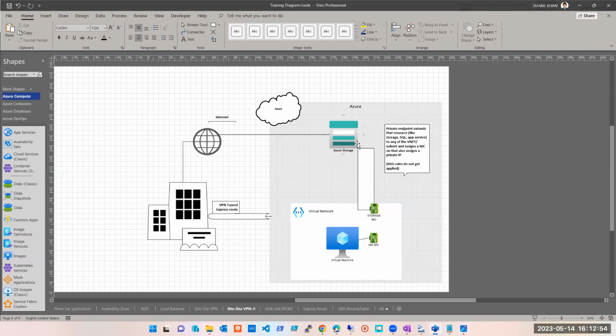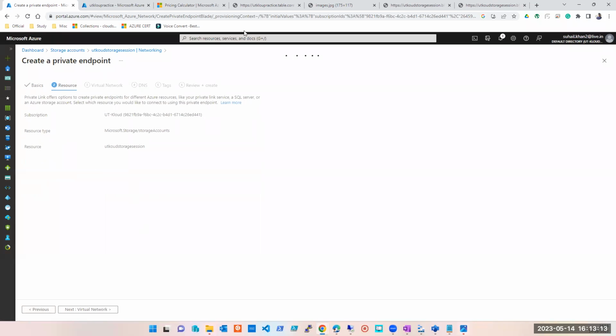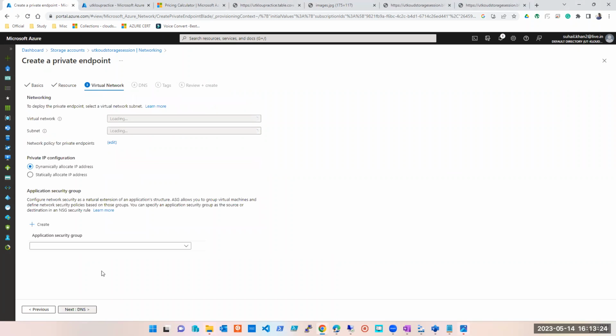Using the private endpoint, I'm trying to assign one IP from my subnet, which is a part of this VNet. So इसका location कौन सा होना चाहिए? किसके location को benchmark बनाऊंगा मैं? Virtual network. Same as the VNet. VNet जो location में है, unless वो दिखेगा ही नहीं मुझको, वो VNet ही नहीं दिखेगा. Yes, same as VNet. क्या किस चीज को टारगेट करना है हमको? Whatever it is we are doing it here.